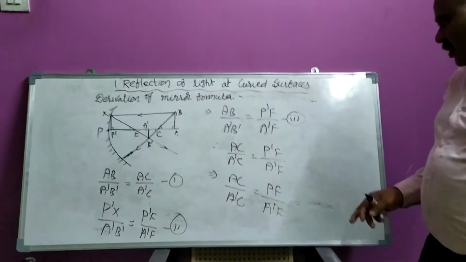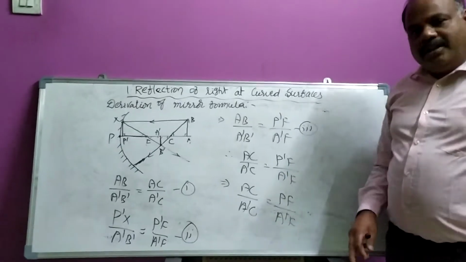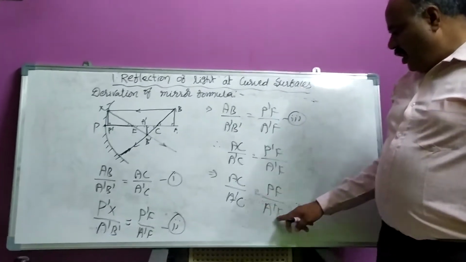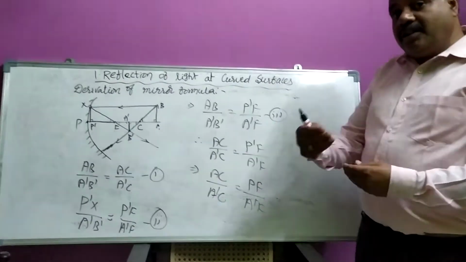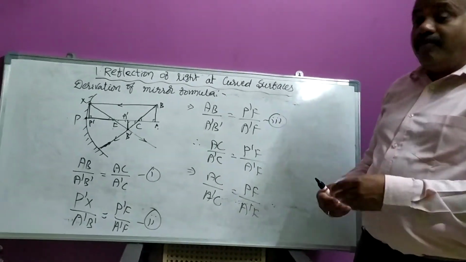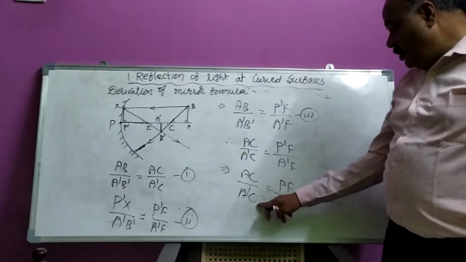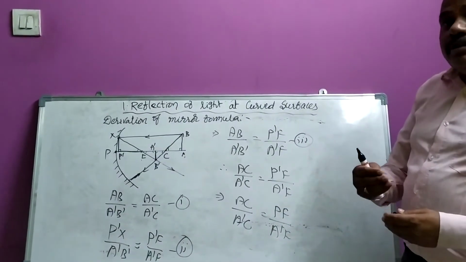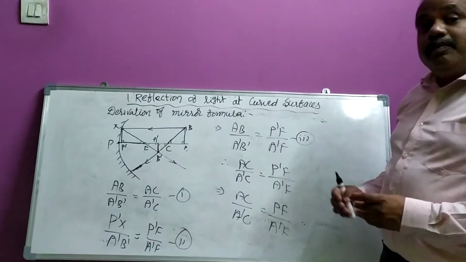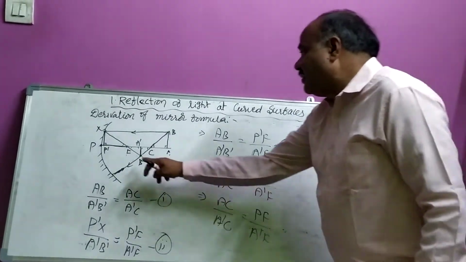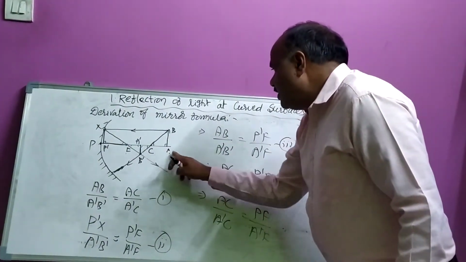After this, in this equation, my dear children, all these values will be converted in terms of P. How you see, it is PF. Like that, this one, this one, this one, they should be converted with the letter P. How you see, AC.